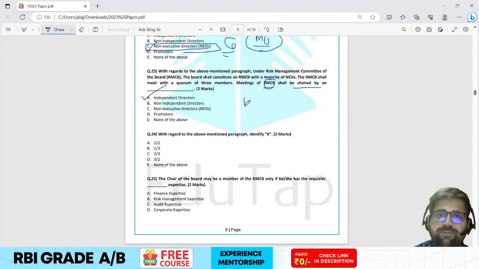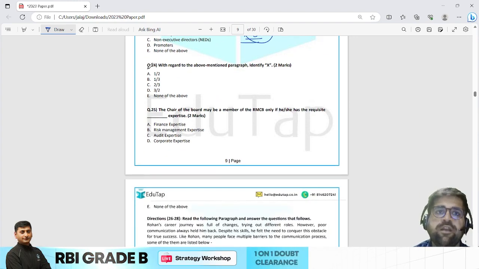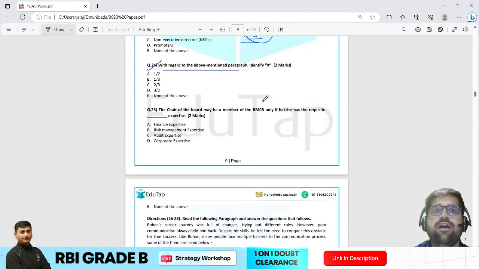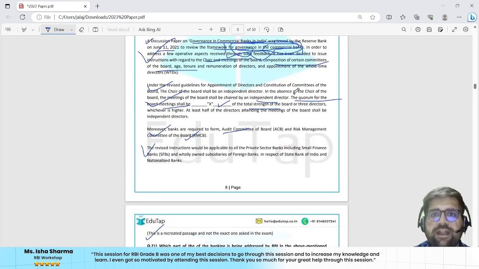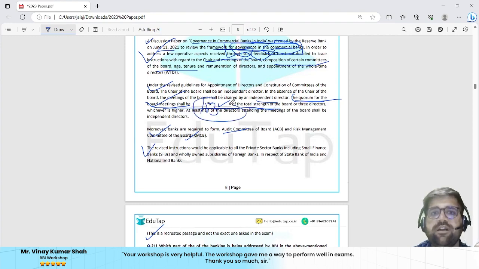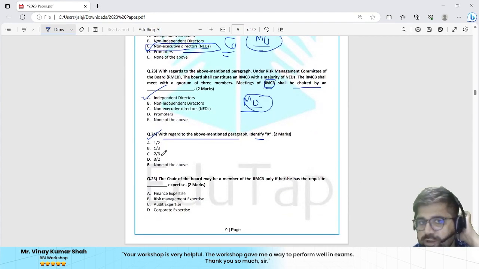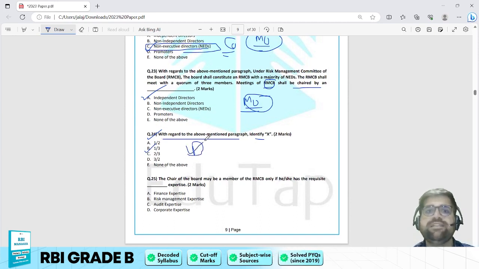So I will also keep this question as a moderate scale question. This was not easy or very easy according to me. This was a moderate scale question. Question number 24, with regard to the above mentioned paragraph, you have to identify X. If you go above, you will find the quorum of the board meeting shall be dash of the total strength. So the answer here will be 1/3, that is 33%. Therefore, the answer over here will be option B. Okay, so B is the correct answer of question number 24.